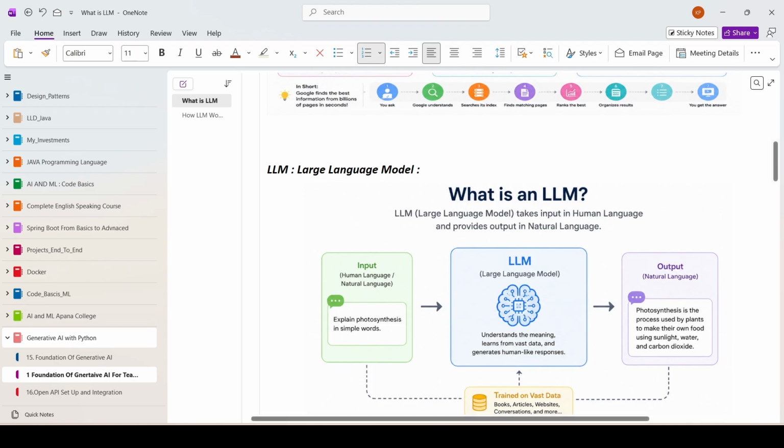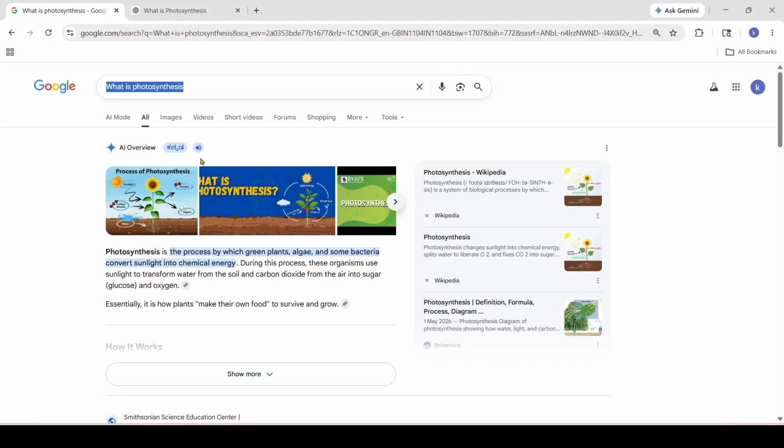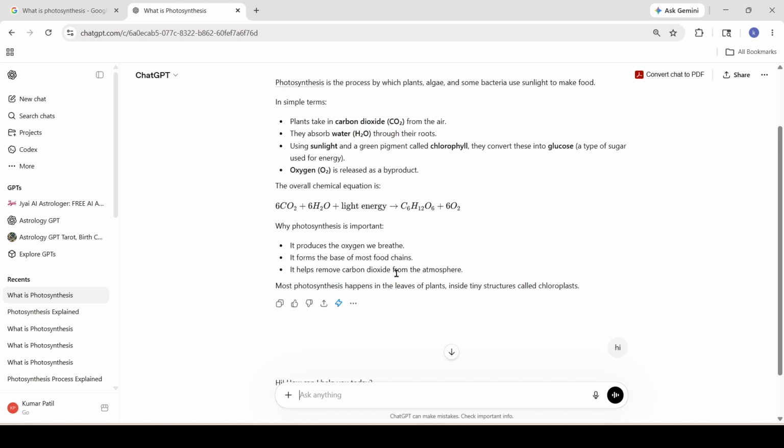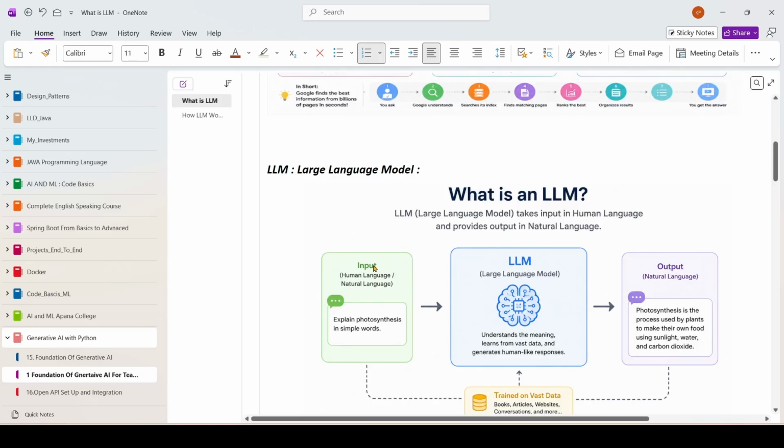So in case of Google, we used to search and we used to get links. Now we have to go to these links one by one to find out what is photosynthesis. Whereas in case of ChatGPT, we will get the experience as if another human being is messaging or chatting with us. This is possible because of the large language model. These large language models are models or systems that are trained on a huge data set. They have the capability to understand human language like English, Spanish, French, and they process it and reply back in the human language itself. This is what LLMs offer us.